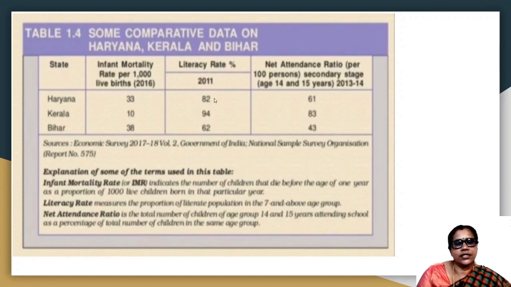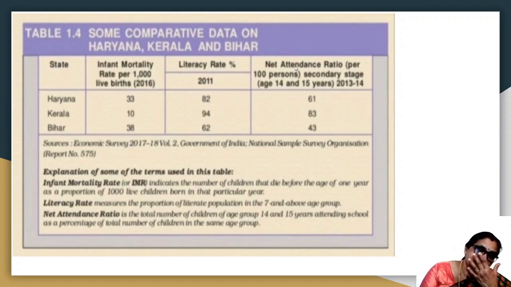Literacy rate is 82 for Haryana, Kerala it is 94 and Bihar it is 62. So again it is clear that Kerala is having a higher literacy rate than Haryana. Haryana has only 82%. And the third column tells you about the net attendance ratio per 100 persons. What is net attendance ratio?